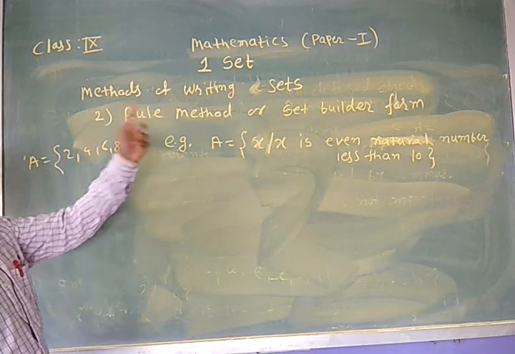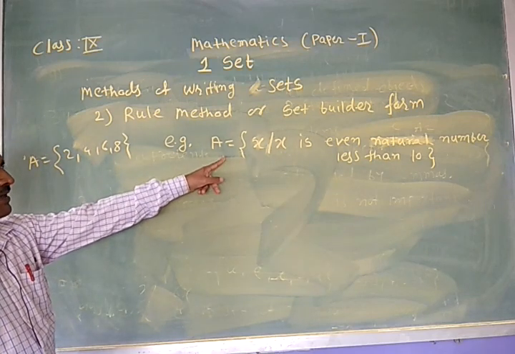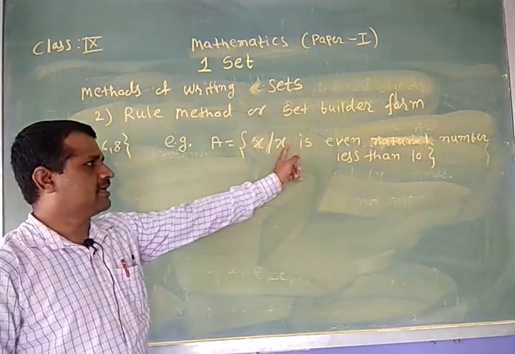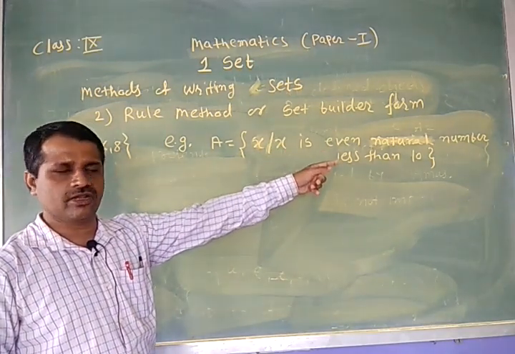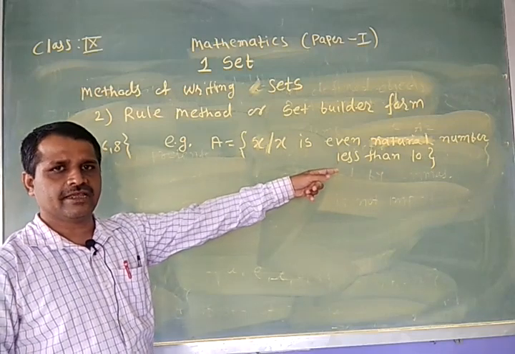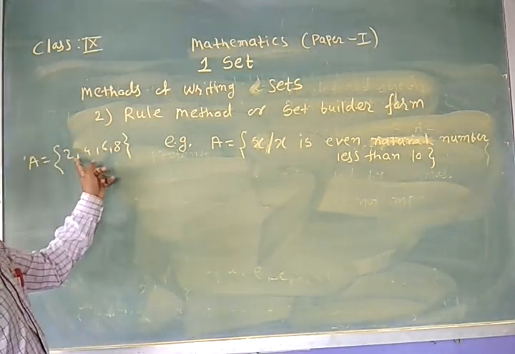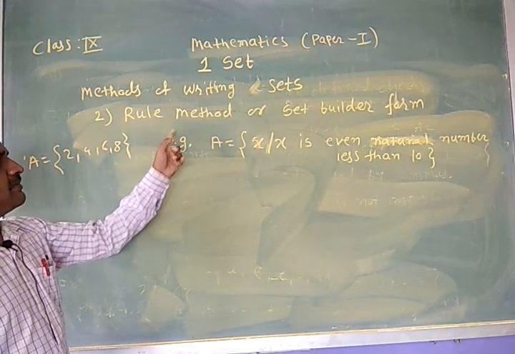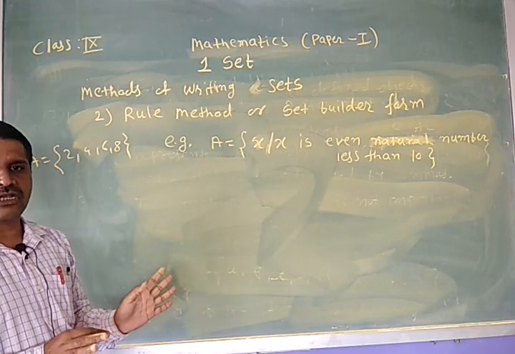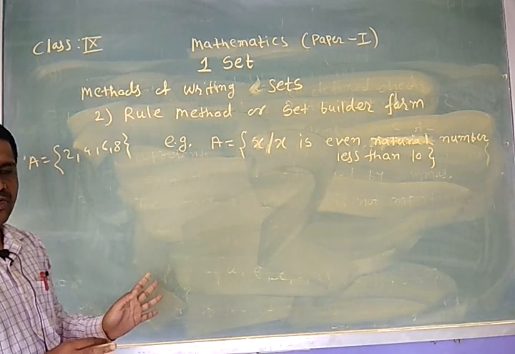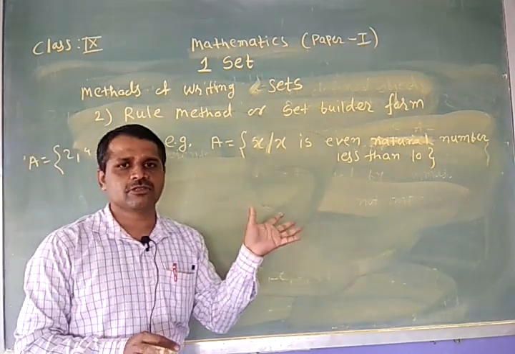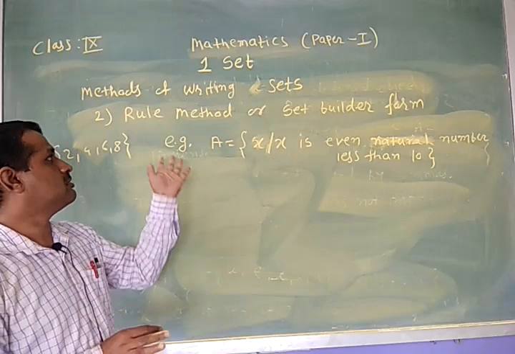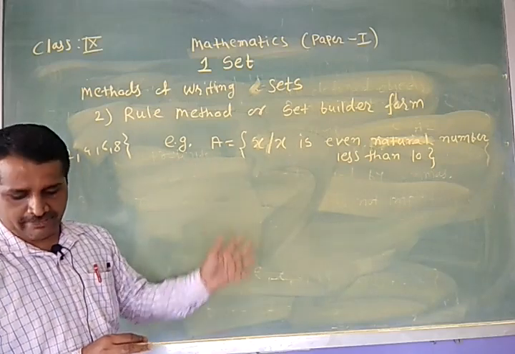This set is represented by using the rule method in this way. Here x is a general element denoted by a variable. x is an even natural number, but it is less than 10. It means the elements are 2, 4, 6 and 8. This method is quite difficult as compared to the list method, because when we know the common properties among all elements, then we can write that set by using the rule method or set builder form.